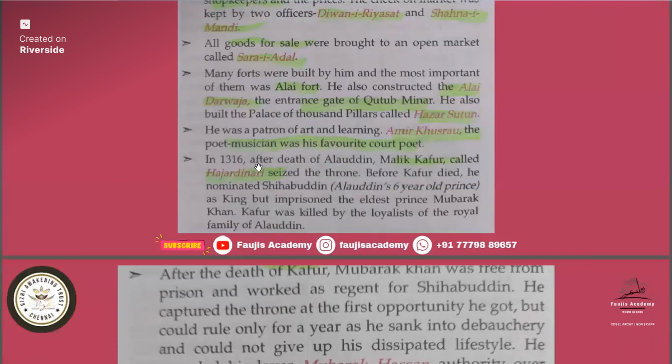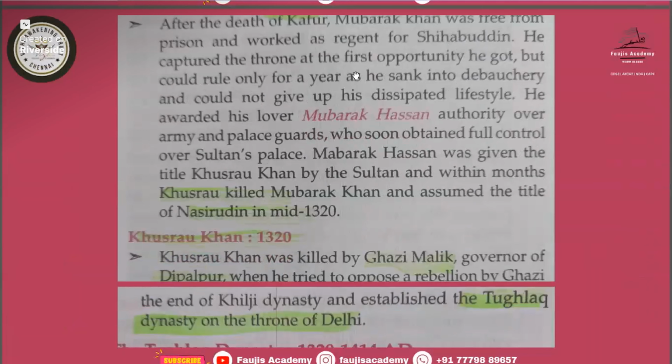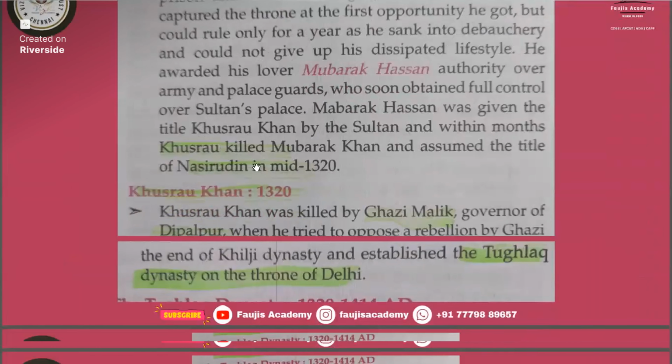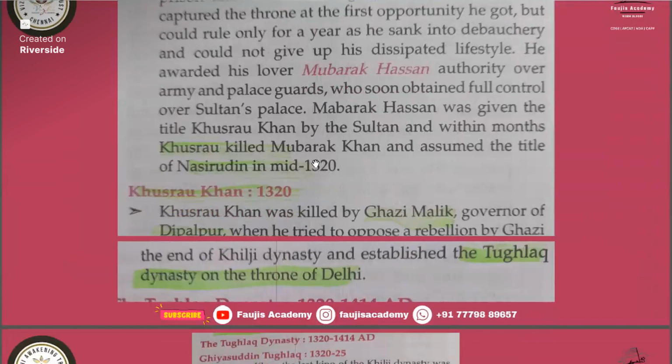In 1316 AD, after the death of Alauddin, Malik Kafur, called Hazar Dinari, seized the throne. So who was known as Hazar Dinari? That is Malik Kafur. Before Kafur died, he nominated a 6-year-old prince as king. Kafur was killed by the loyalists of the royal family of Alauddin. Then Mubarak Khan ruled after that time. Then Khusro killed Mubarak Khan and assumed the title of Nasiruddin in mid-1320 AD.